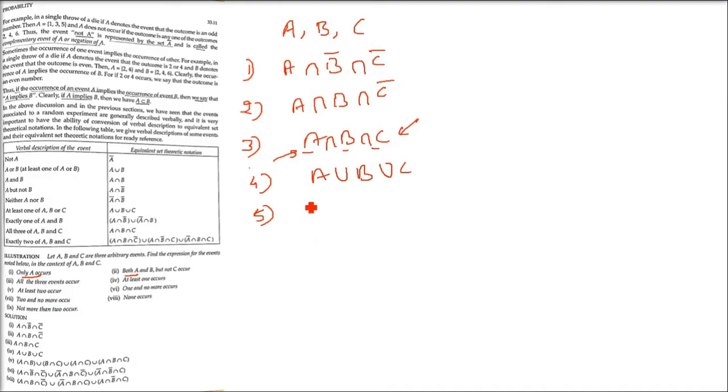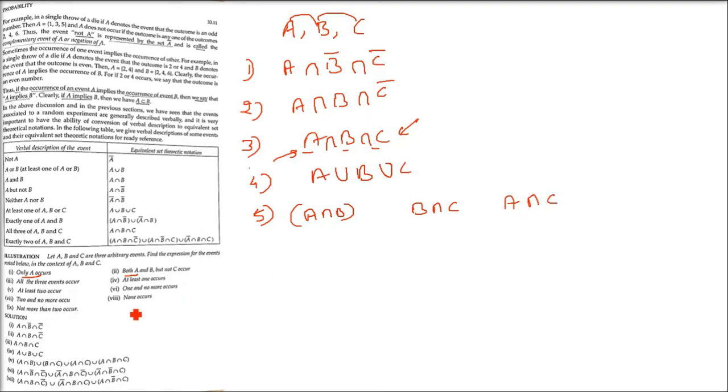Now the next one will be at least two occur. So at least two occur means A intersection B, okay, then union B intersection C, then A intersection C. So we are making two happen, taking two combinations: AB, BC, AC.